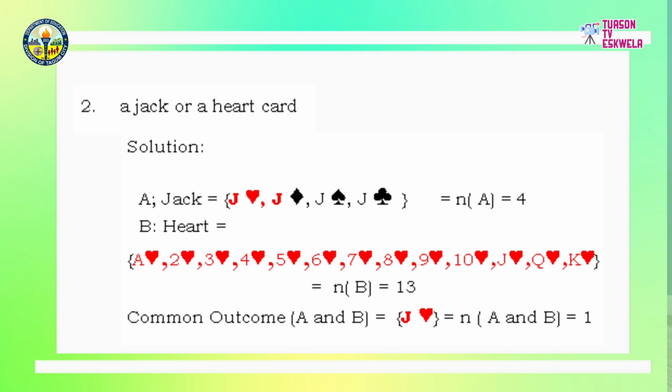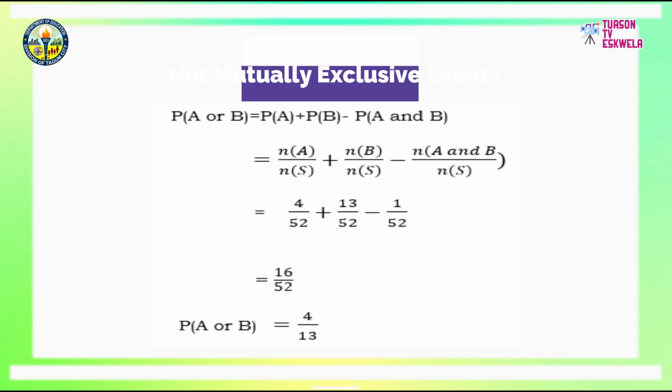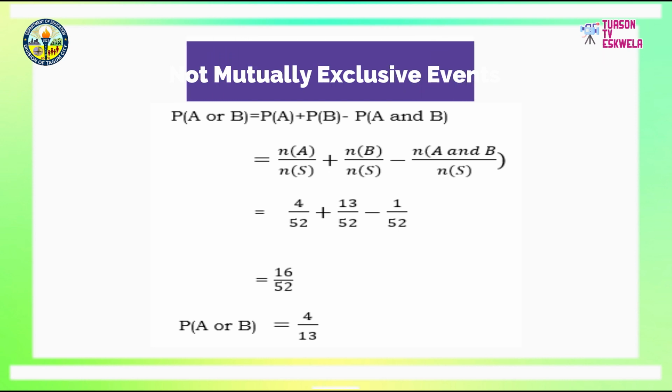Event B refers to cards which are heart. These are ace heart, 2 heart, to 10 heart, then jack heart, queen heart, and king heart. With that, N of B, or the number of outcomes in drawing a heart, is 13. Now, try to observe the common outcome. Do they have a common outcome? Yes, there is, and that is the jack heart. Hence, these two events are not mutually exclusive. The number of common outcomes is 1, so N of A and B equals 1.